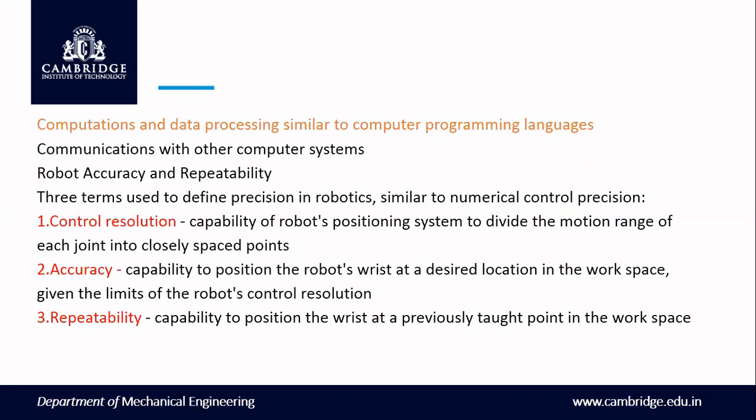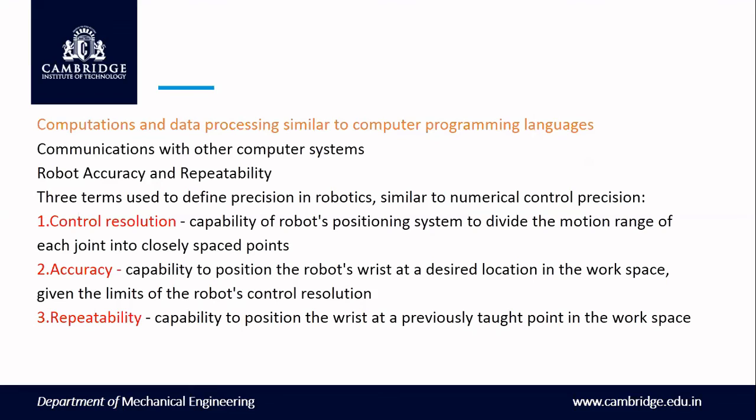Now, repeatability is nothing but this: for example, there will be two points, and I want to transfer maybe around 10 kg of stone from one place to another. If the robot picks from point one and drops at point two, and does the same thing 100 times, that is one kind of program.